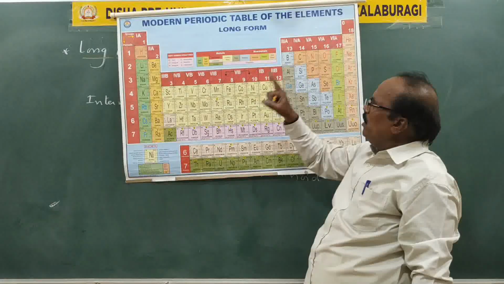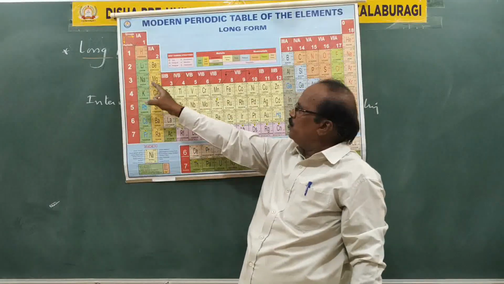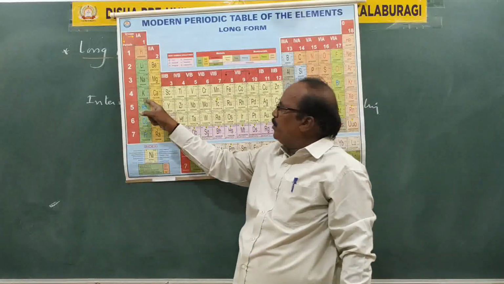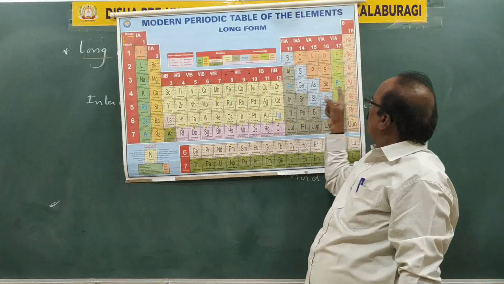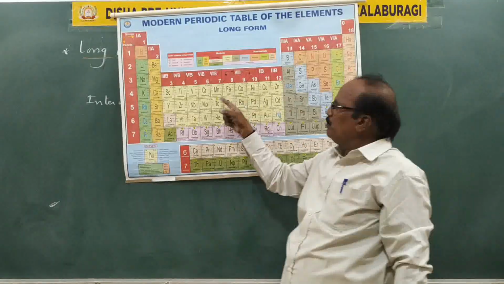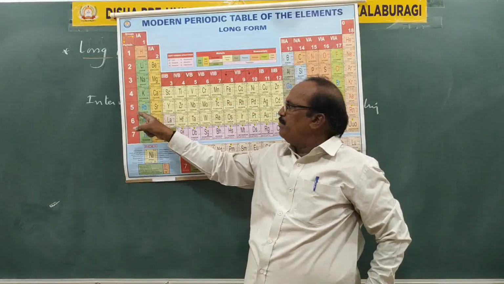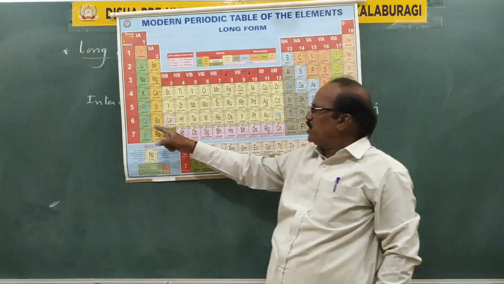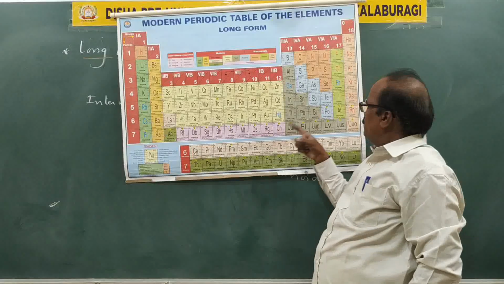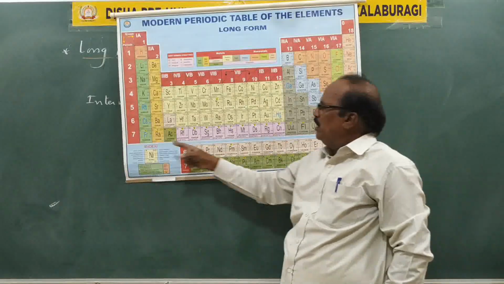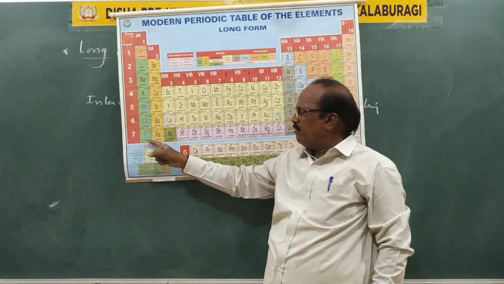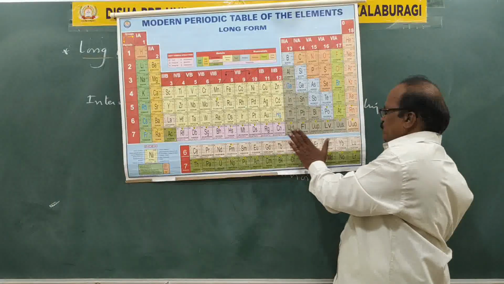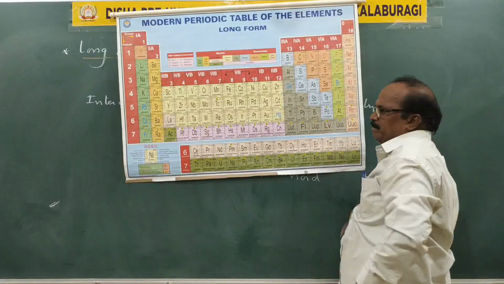boron to neon, second period. From sodium to argon, third period. From potassium to krypton is the 4th period, and in the 5th period from rubidium to xenon. In the 6th period from cesium to radon, and in the 7th period from francium onward, we have many unknown elements, so it is incomplete.